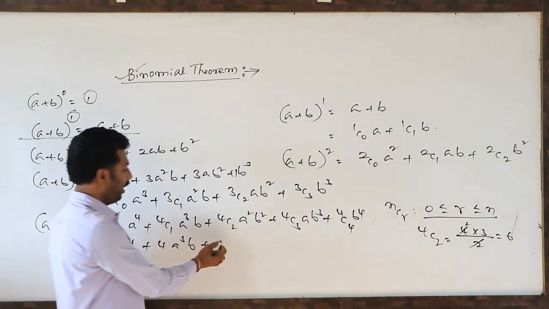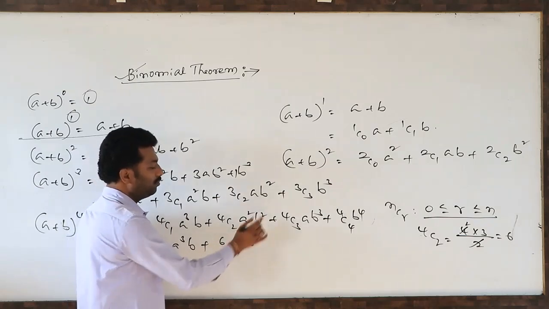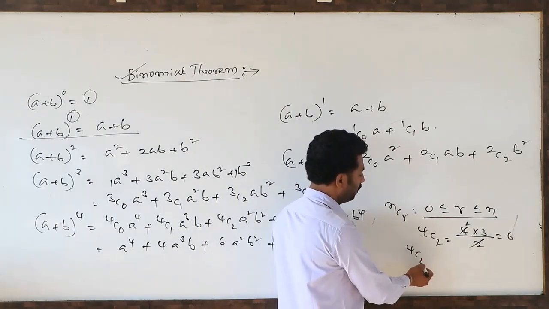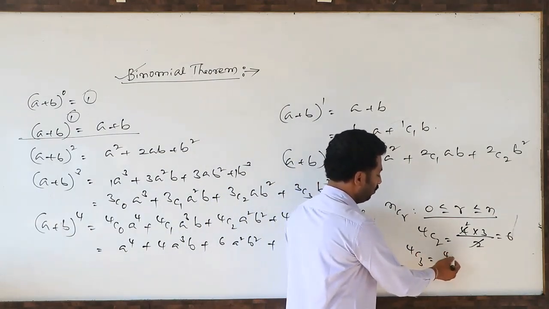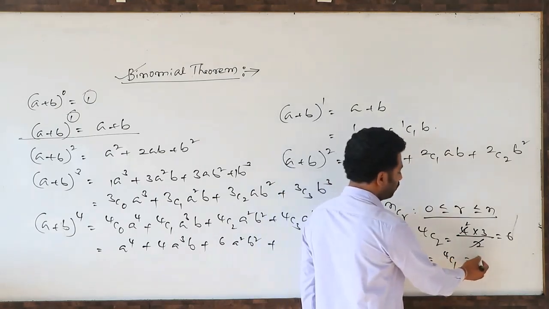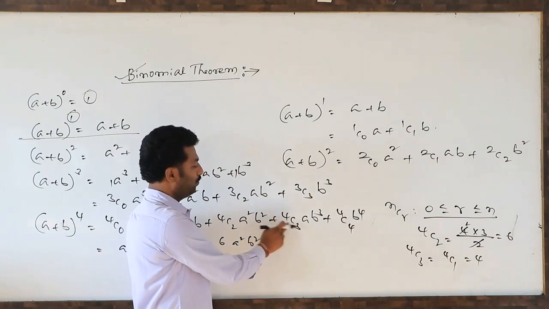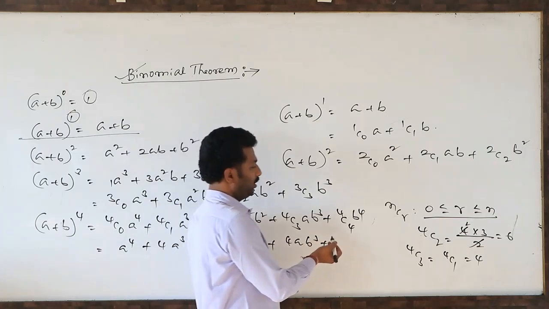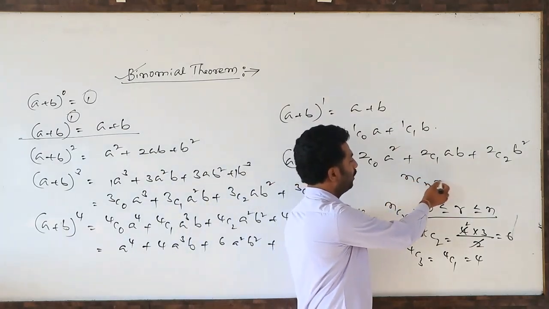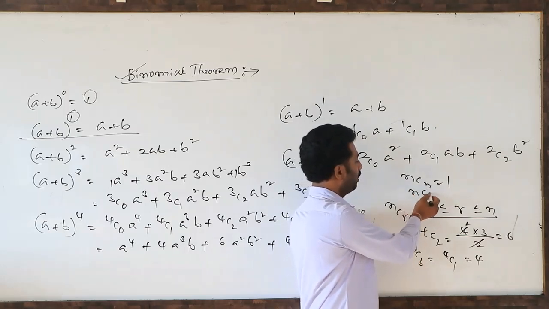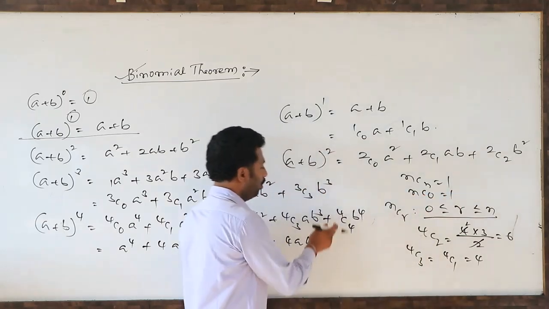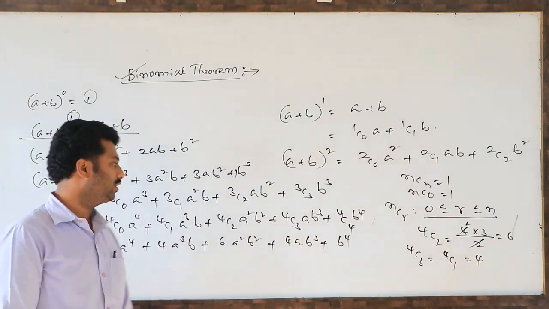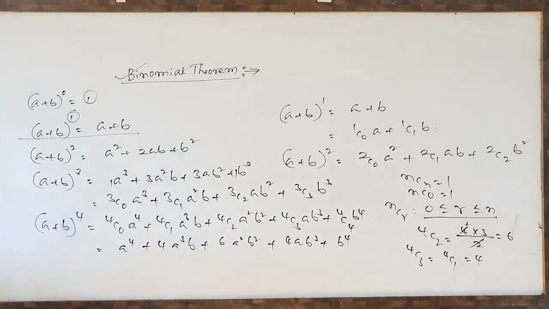So this is 6a squared b squared plus 4C3. How to write 4C3? The difference of 4 and 3 is 1, so it is 4C1. What is the value of 4C1? Again 4 only. So 4C3 is nothing but 4ab cubed. 4C4 is nCn. What is nCn? Nothing but 1. nC0 is also 1. So 4C4 is nothing but 1, that is b to the power 4. So this is the way of expanding binomial expansions.